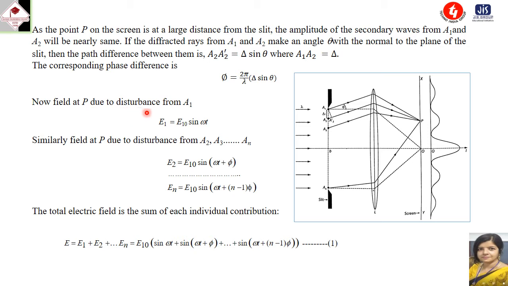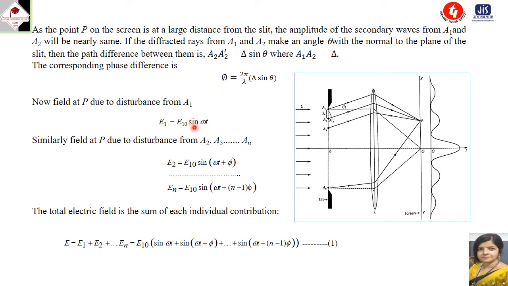Now the field at P due to the disturbance from A1 is E1 equals E10 sine omega t. Similarly, the field at P due to the disturbance from A2, A3 up to An: E2 is the disturbance due to A2, E3 is the disturbance due to A3. Here E2 equals E10 sine of omega t plus phi, and En equals E10 sine of omega t plus n minus 1 into phi.